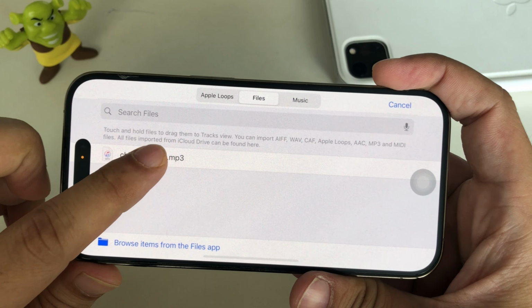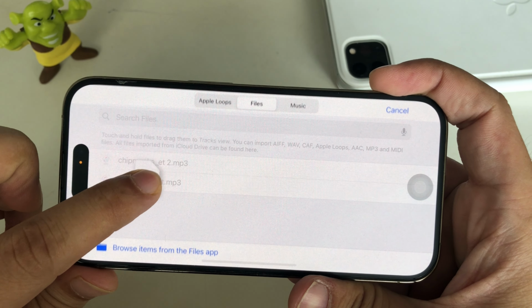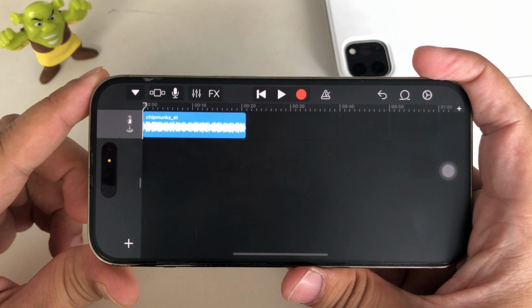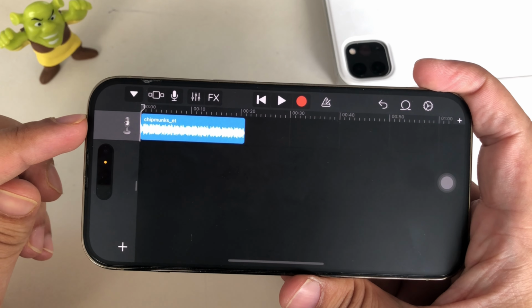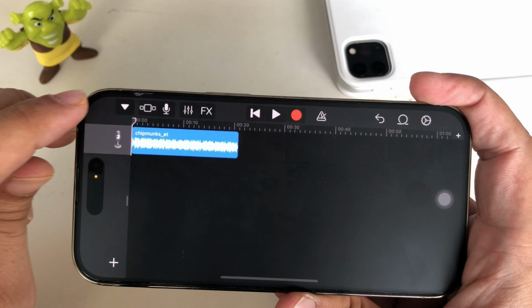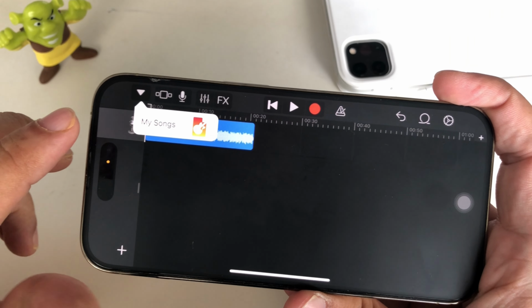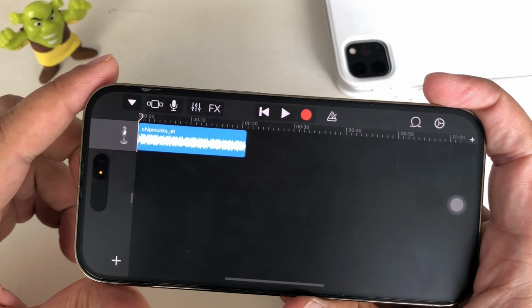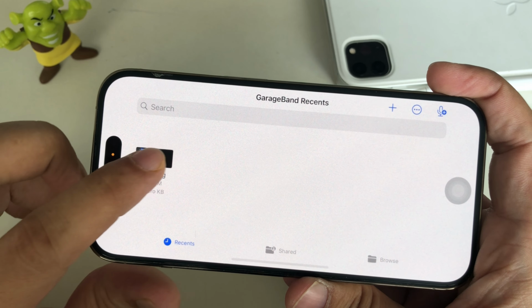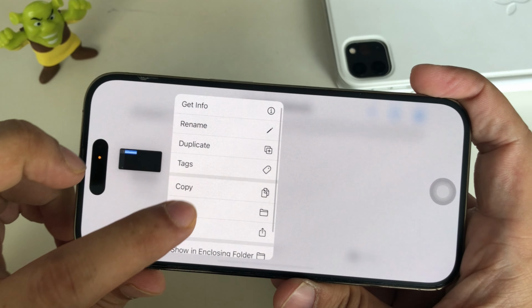Under the Recents, select the song downloaded from your Safari browser or saved existing song in your Files app. Select the song and drag it to the recording browser in your GarageBand app. Now, tap on the down arrow icon from the top left corner to export as a ringtone. Now, see the project saved to your GarageBand library. Touch and hold to see the Share option.